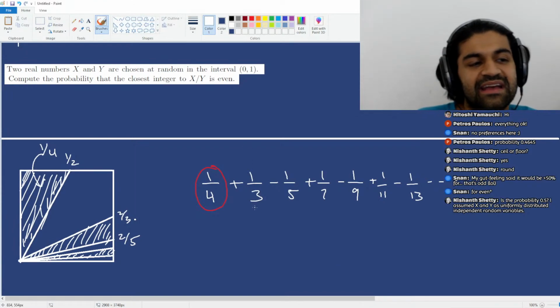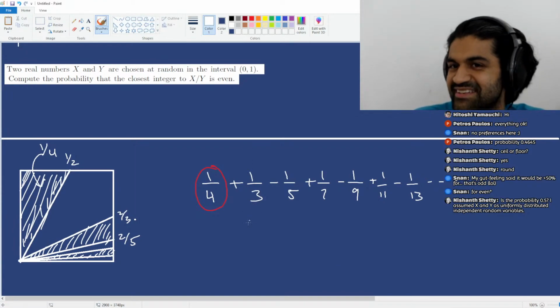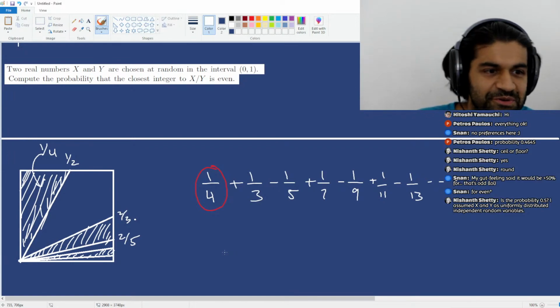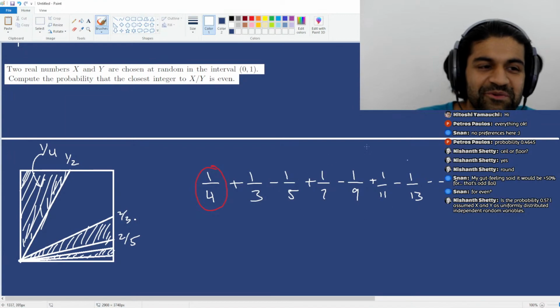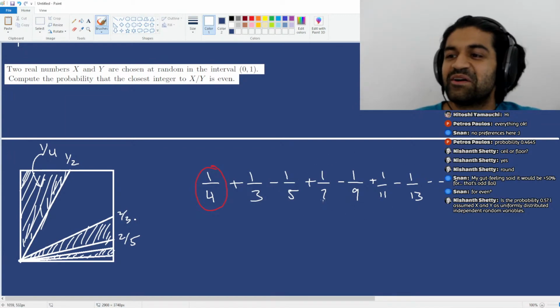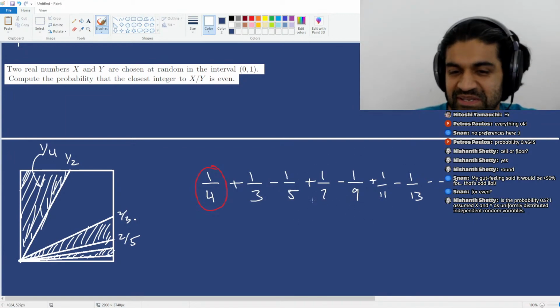So by the way, the alternating series test is enough to tell you that this converges to a specific value. But if you're familiar with this series before, this might also be somewhat familiar to you.